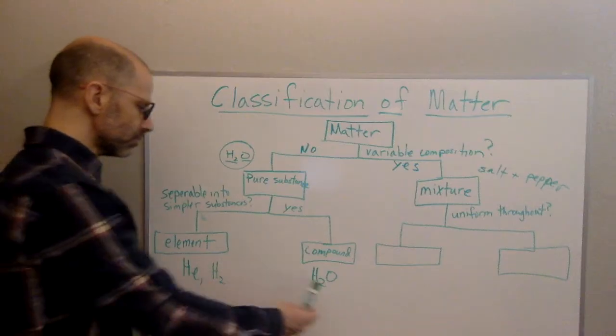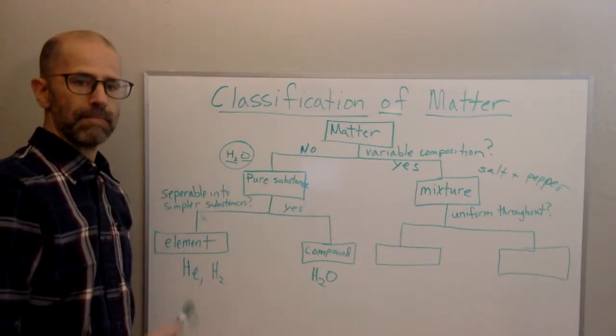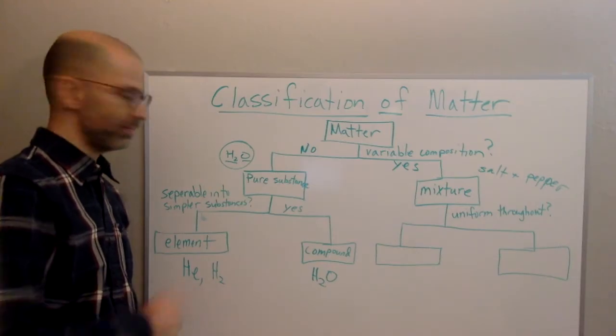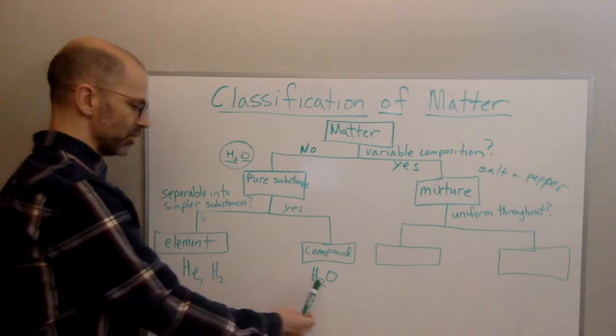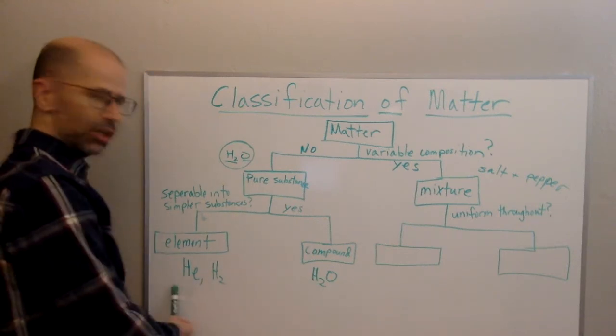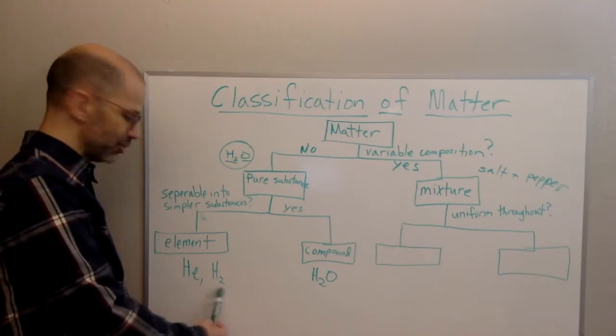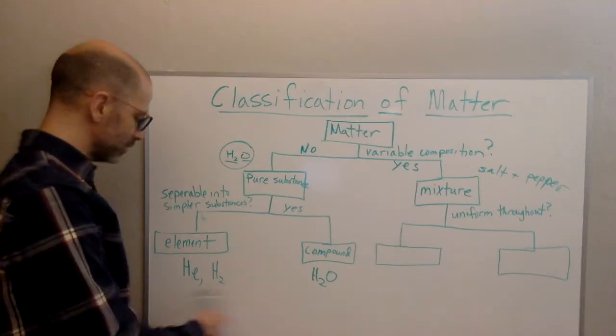And compounds are the other pure substances that can break down into simpler substances. And notice that they both have a constant composition. H2O is always 2 hydrogen and 1 oxygen. Helium is only helium. Hydrogen is only hydrogen, H2. It's always H2 gas, if you will.